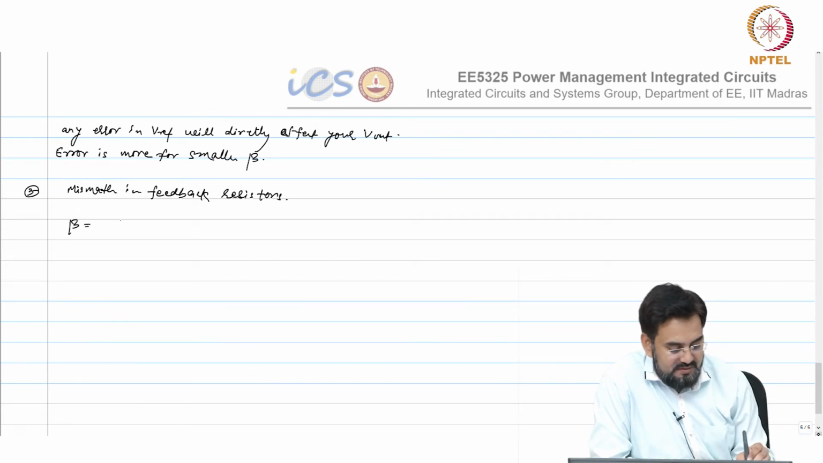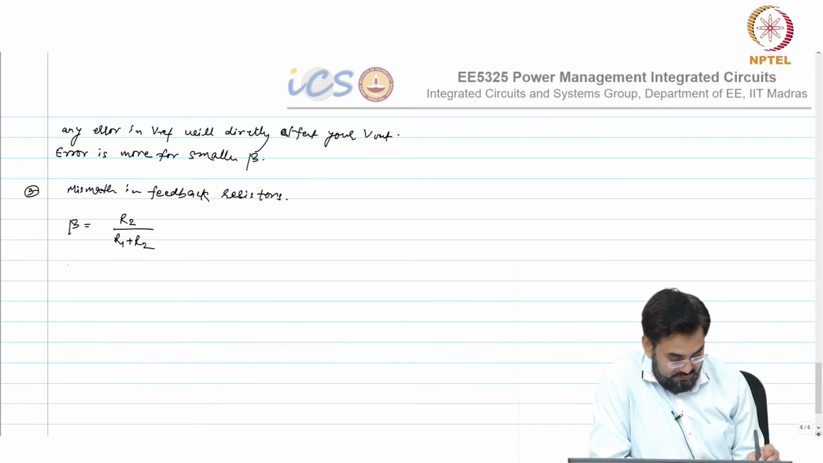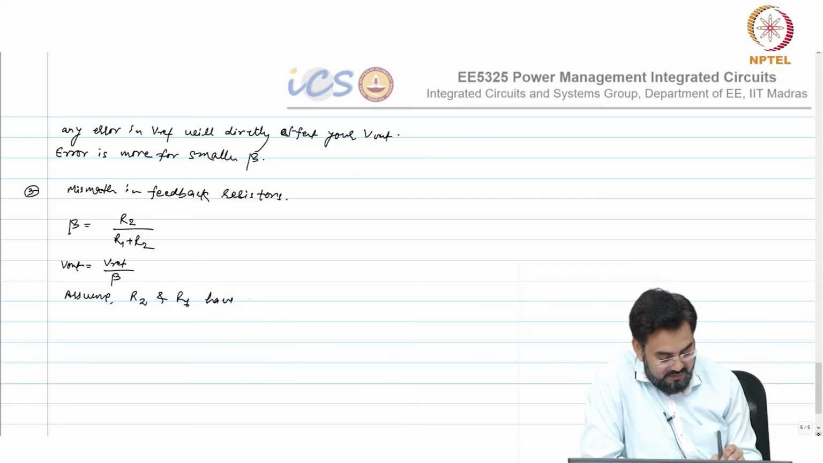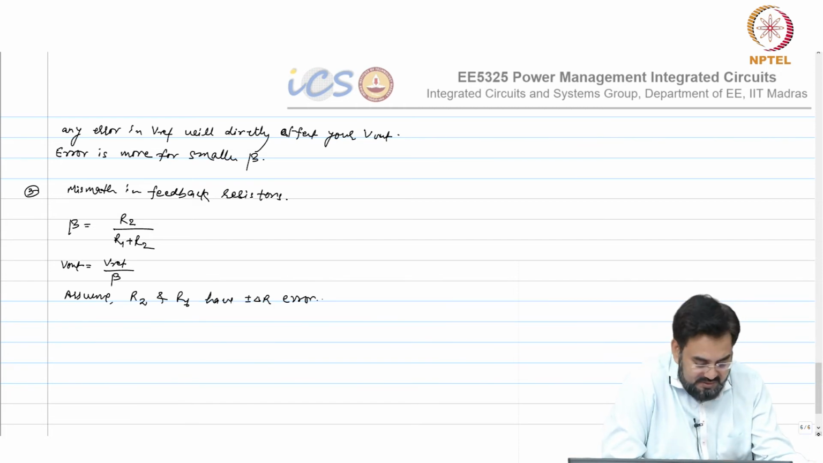So your beta is R2 over R1 plus R2. And we know V out is VREF over beta. So assume R2 and R1 have plus minus delta R error. I am assuming the same error, it may be different also, but just for simplicity.